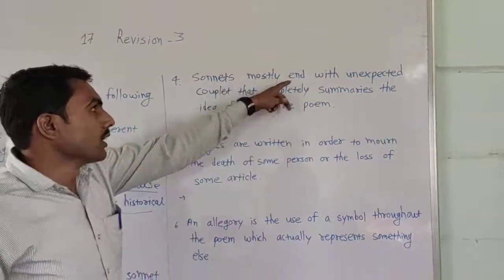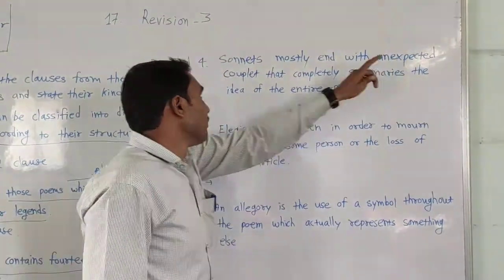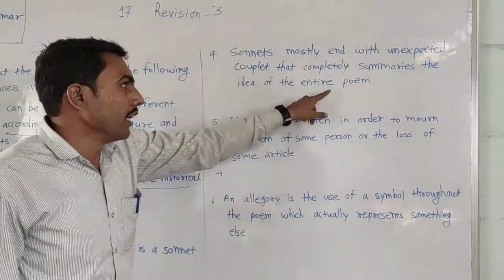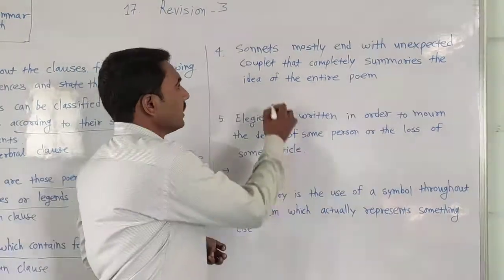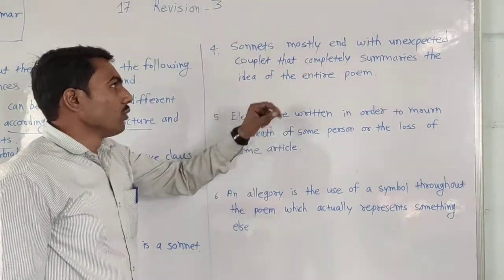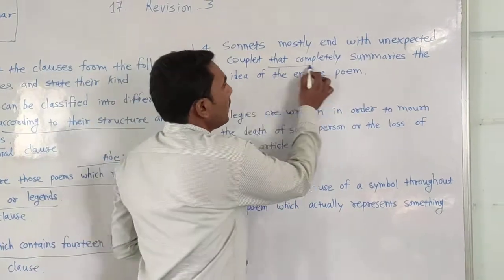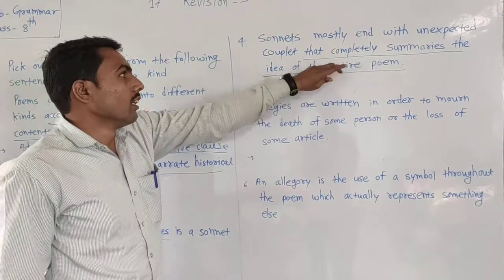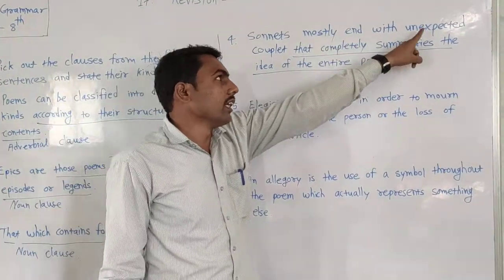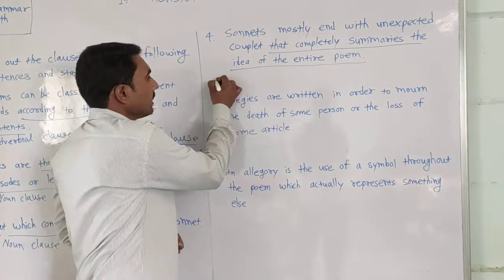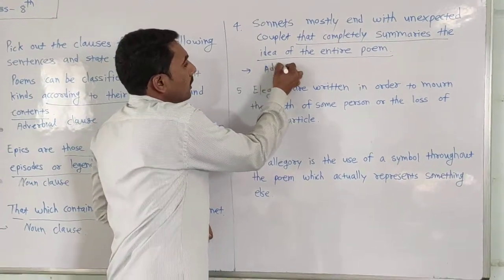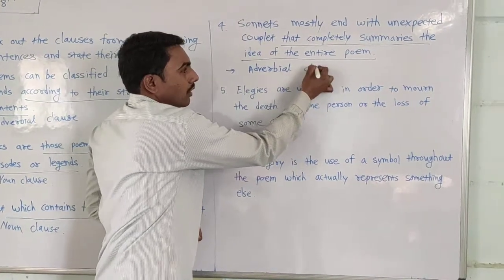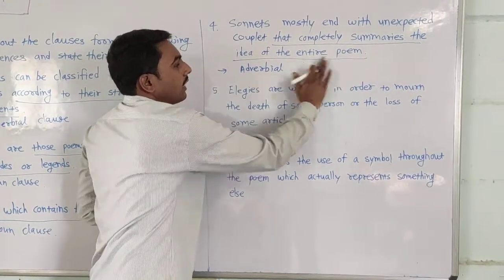Sonnets mostly end with an unexpected couplet that completely summarizes the idea of the entire poem. In this example you can easily pick out the clause that completely summarizes the idea of the entire poem, and that gives more information about that verb, unexpected. So it is an adverbial clause. त्यामुळे हा कुठला clause आहे? Adverbial clause. You can write here.